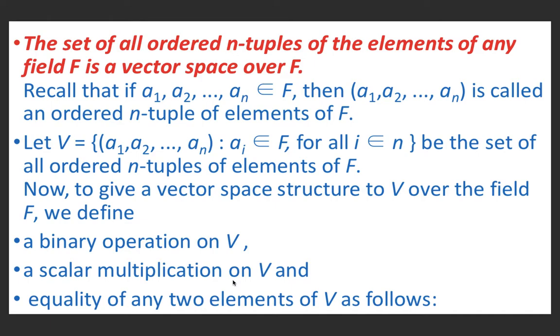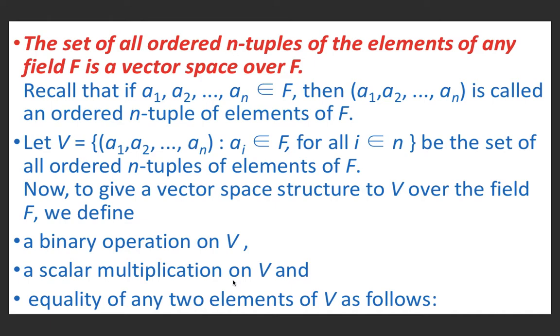a(v + w) = av + aw, (a + b)v = av + bv, a(bv) = (ab)v. And fourth, 1·v = v, where 1 is the unit element of F. So using the definition of a vector space, today we will verify that the set of all ordered n-tuples of the elements of any field F is a vector space over F.